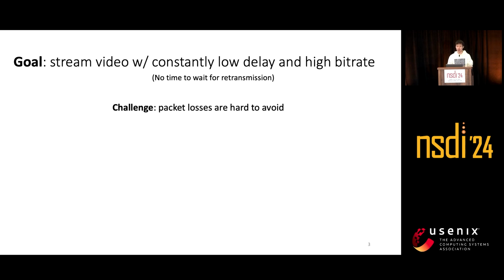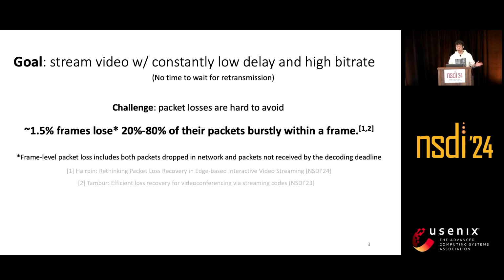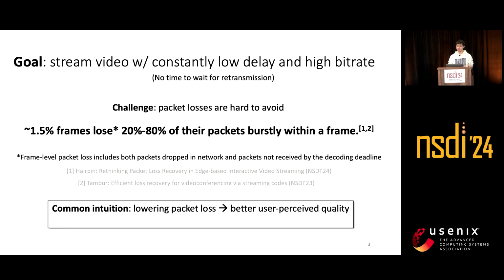However, the practical challenge is that packet losses are pretty hard to avoid in the wild. Recent work suggests that in video calls, around 1.5% of the frames can lose 20 to 80% of their packets in a burst within a frame. Here, I want to emphasize that lost packets include both packets dropped in the network and packets arriving later than the decoding deadline. We networking researchers are usually tempted to think that if we lower the packet loss rates, users will have better perceived quality. However, lowering packet loss may not always work.